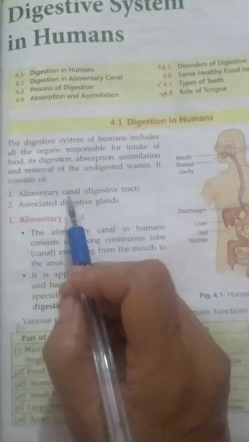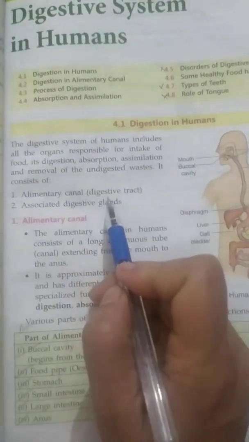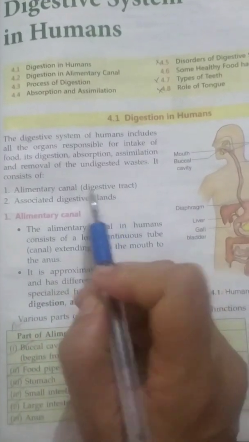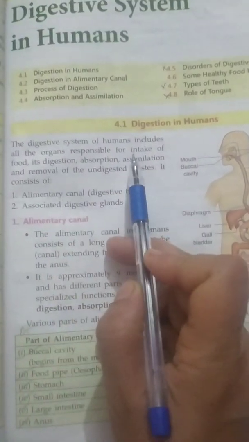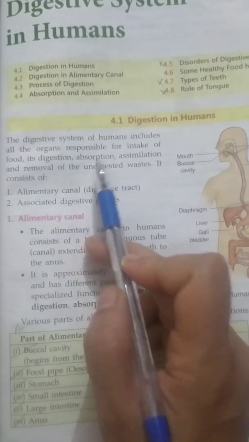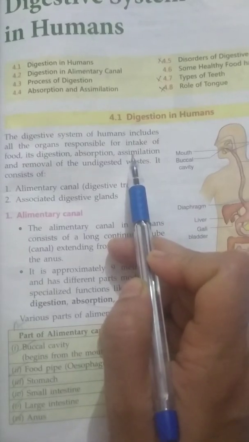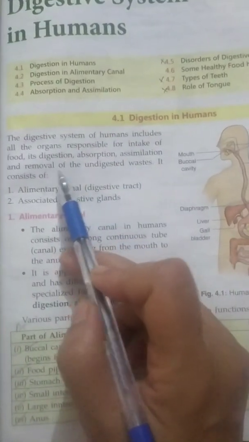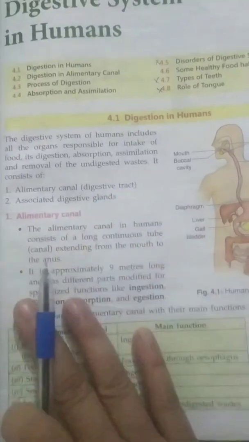It consists of alimentary canal, which is also known as the digestive tract, and associated digestive glands. Means when we eat food, then its digestion, absorption and assimilation, means utilization of energy, vitamins, minerals from it, and removal of the undigested waste.